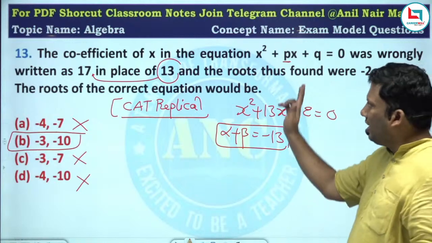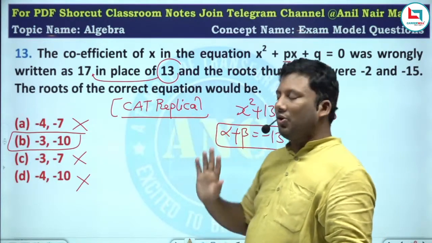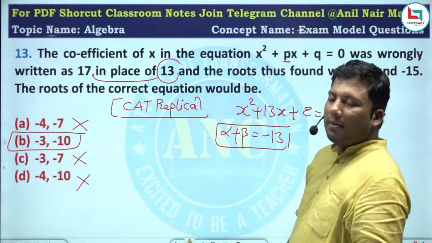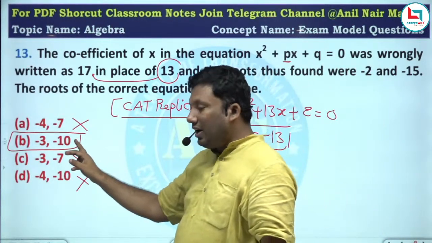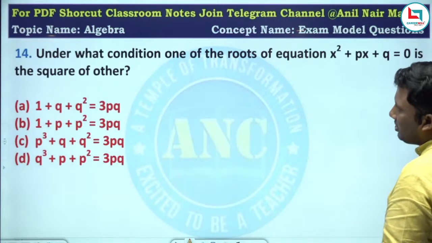Very, very easy. The p value is actually 13, but he wrote it as 17. Sum of the roots is minus b by a, so minus 13. Sum should be minus 13. Next one.